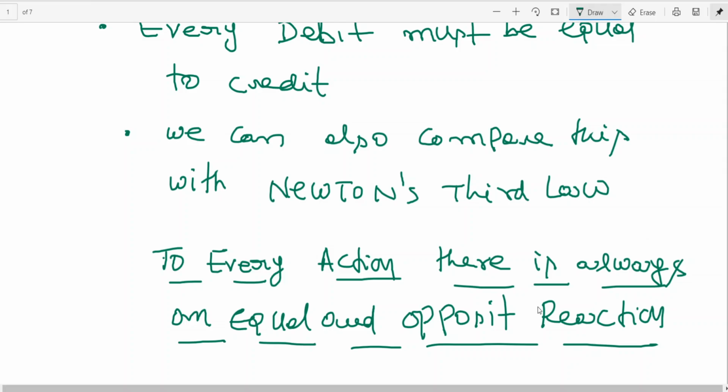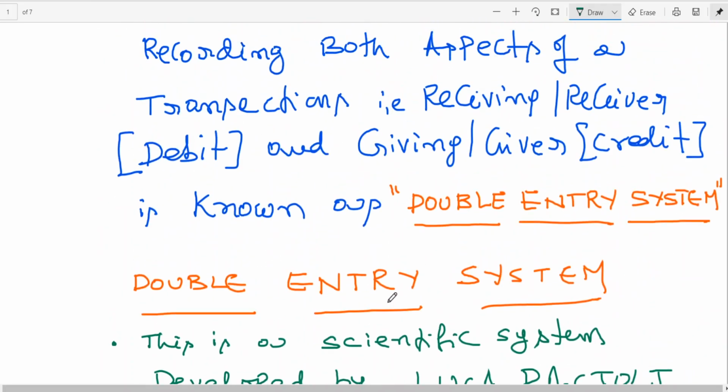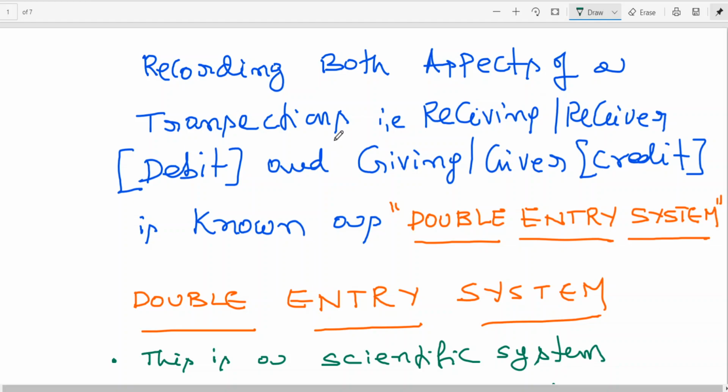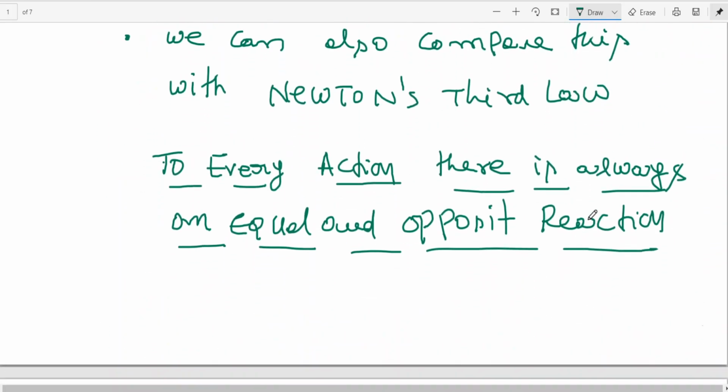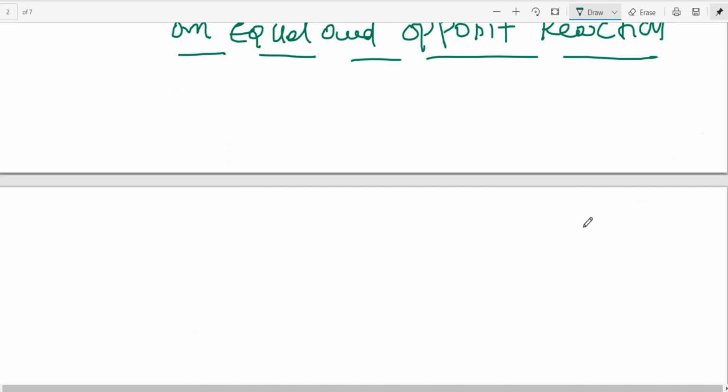What is that you should say? By following the double entry system. I have told you already. Recording both aspects of a transaction is known as the double entry system. Okay, now let us see what the advantages are.